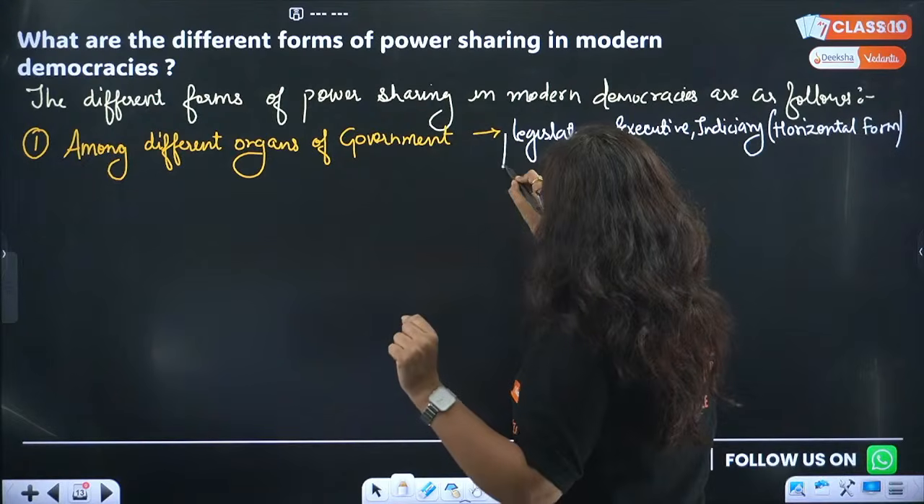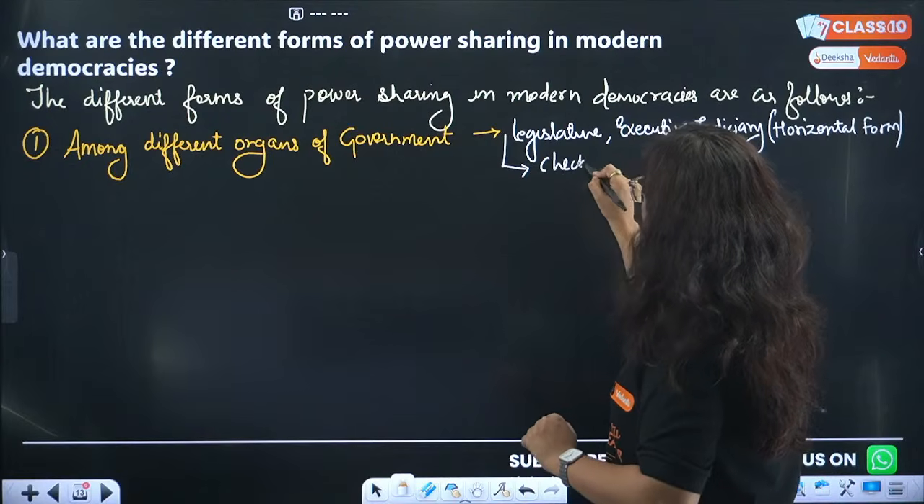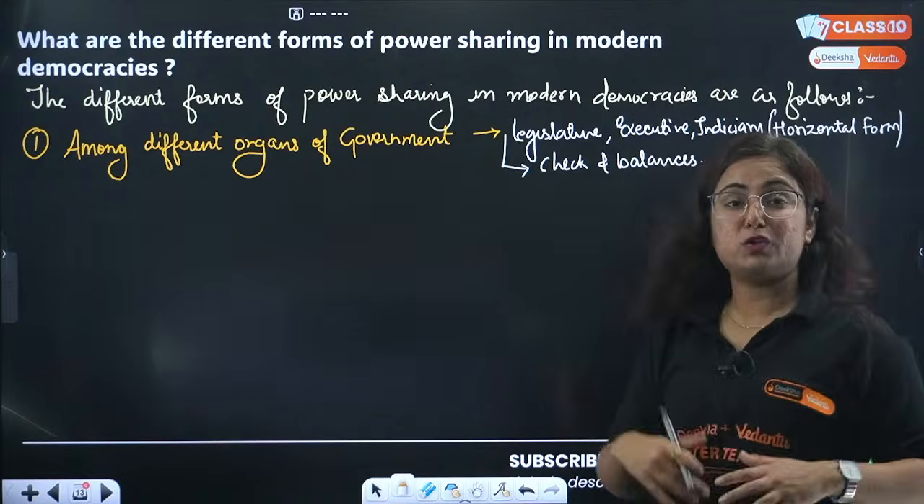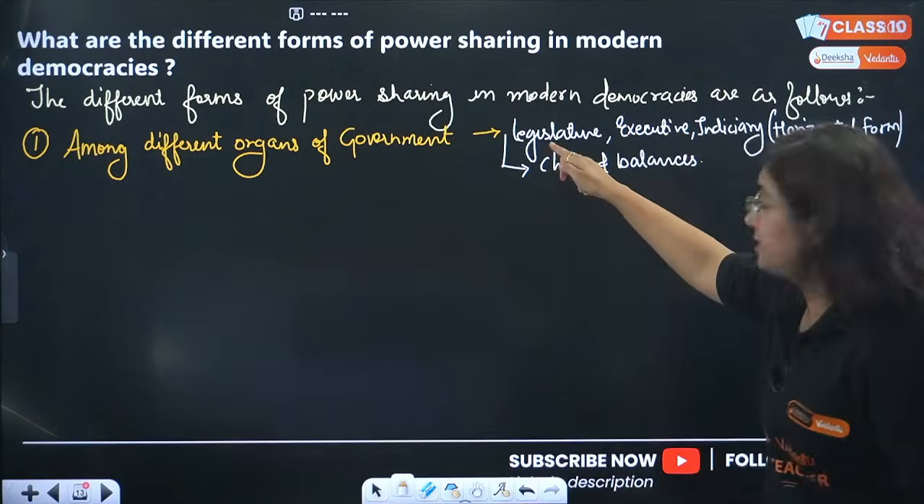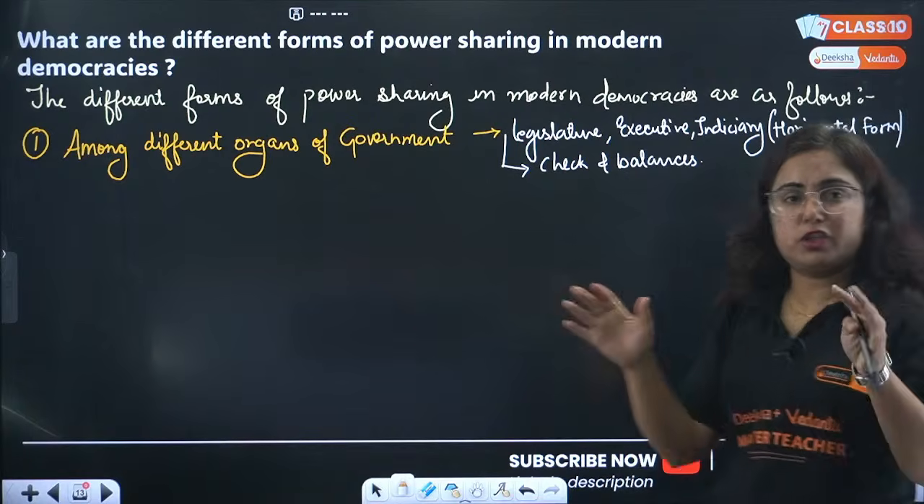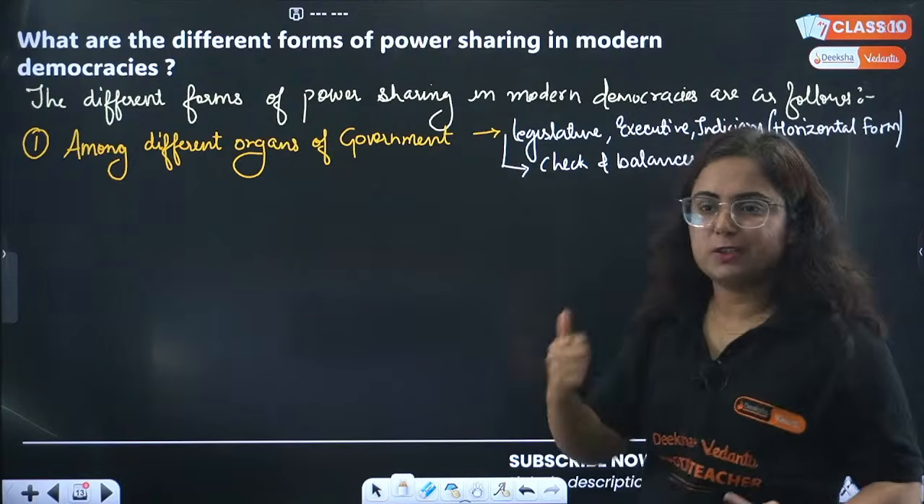And one more important point that you have to write is that this system is based upon checks and balances. By this I mean that if the legislature makes a mistake in lawmaking, makes something unconstitutional, the judiciary is going to stand there and check and correct it. So that is the way.